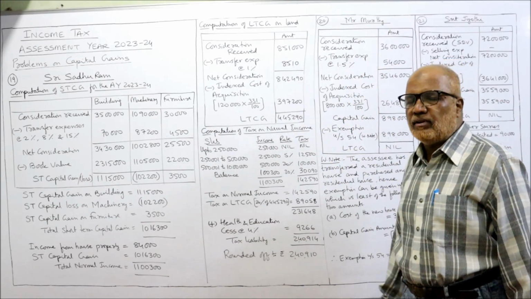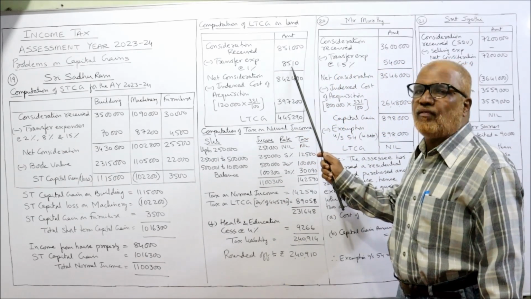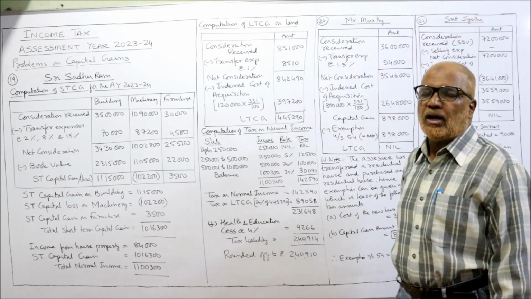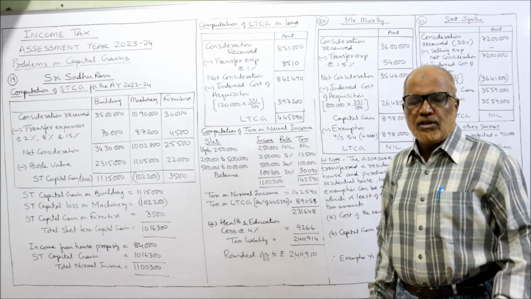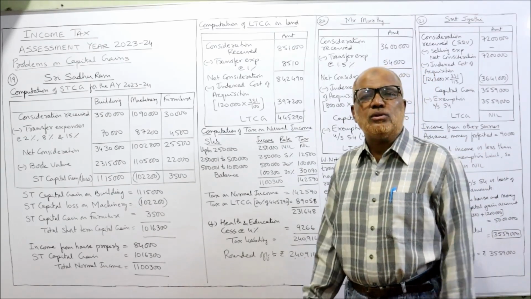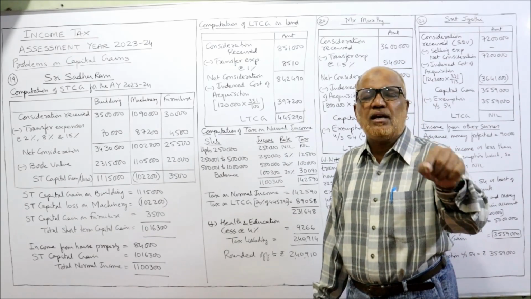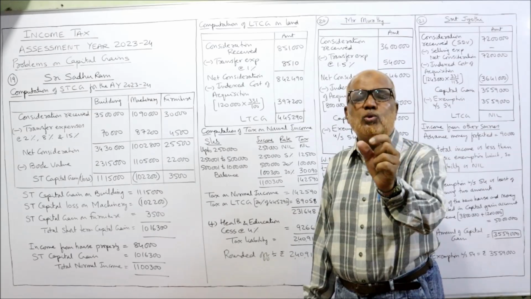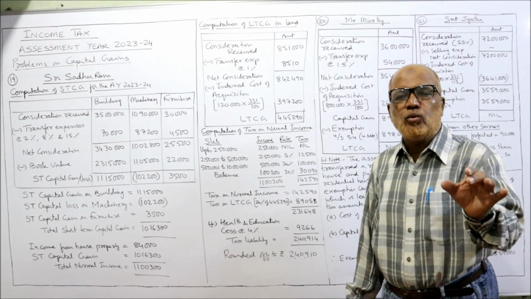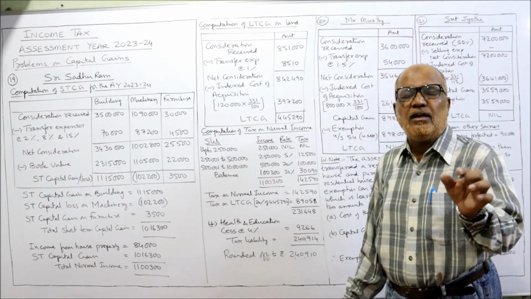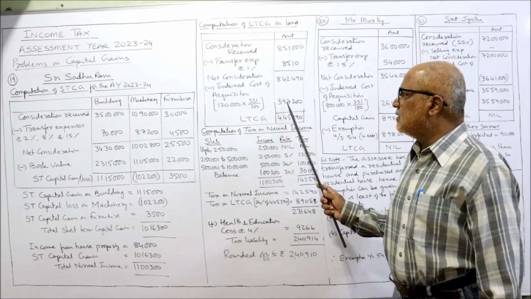Consideration received 8,51,000 and selling expenses are given 1%. 1% of 8,51,000, 8,510. Net consideration 842,490. From that, indexed cost of acquisition because it is a long term. So what is the actual book value? 1,20,000. So 1,20,000 into 331 is the current previous year index. Current previous year is 22-23 and assessment year is 23-24. So during the previous year 22-23, the index number is 331. It is not given in the problem, but you must remember for current previous year. 331 by 100, 397 total.